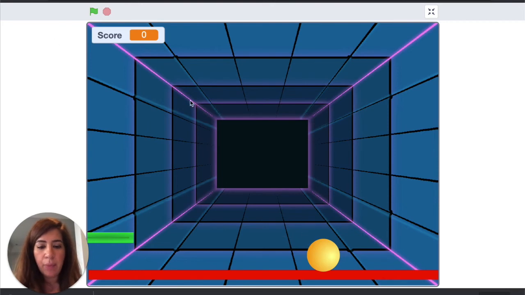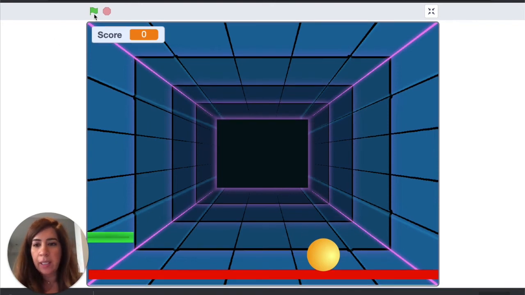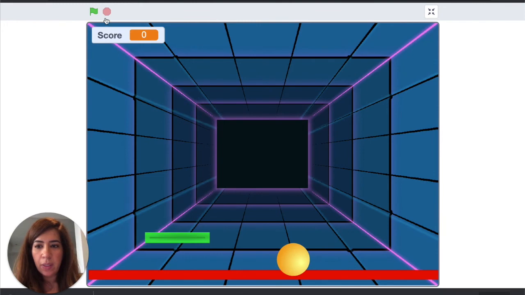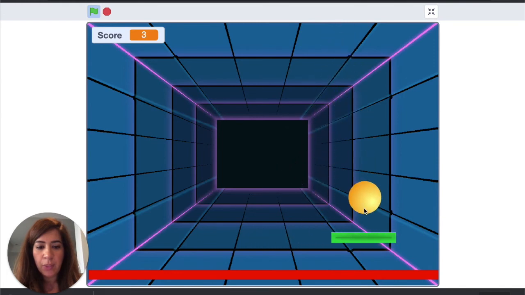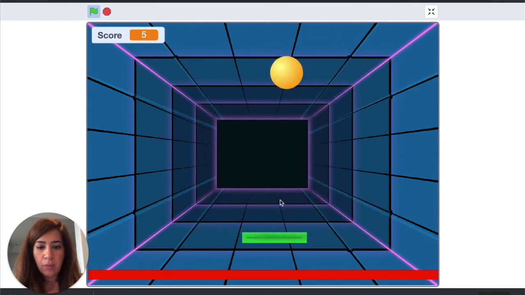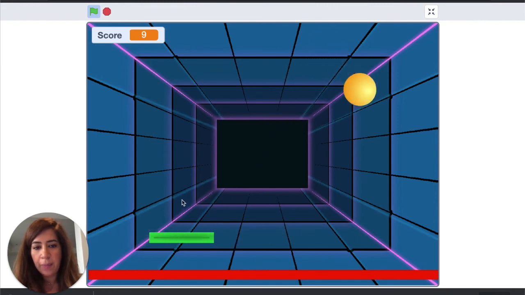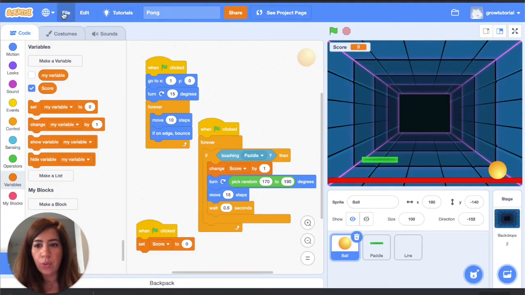You all know the game Pong, and I'm just going to show you quickly what it will look like. So we have a paddle that I'm controlling with the mouse, and then the ball bounces. The score is changing by 1, as you can see, every time the ball bounces off the paddle, and then the game ends when the ball hits the red line. So I'm just going to take you through the steps on how to make this game.